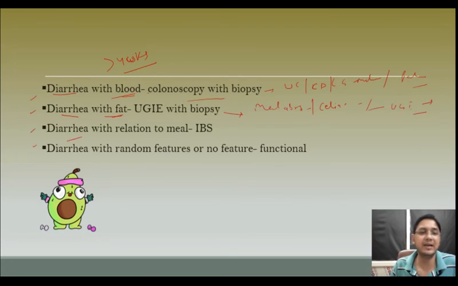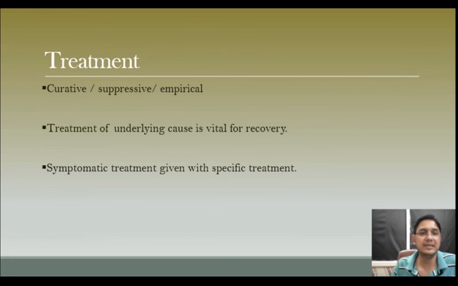If the patient is having diarrhea which is related to meals, meaning whenever the patient takes a meal, the patient gets an urge to pass stool, our diagnosis will point towards irritable bowel syndrome. We have discussed this in detail in our previous lectures, so we will not discuss it here. If the patient is having diarrhea but there is no specific feature associated with it, that may be a functional diarrhea. So these are the four easy points.